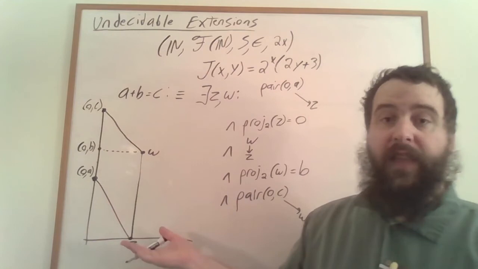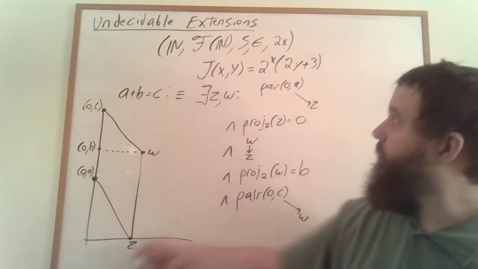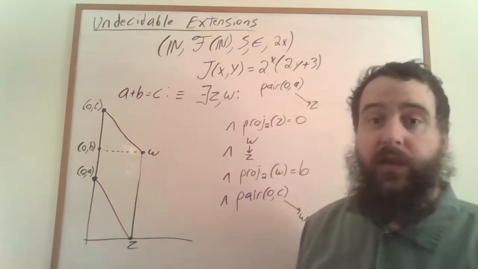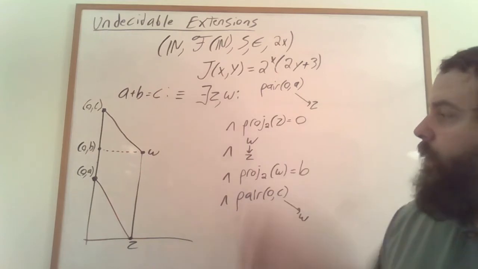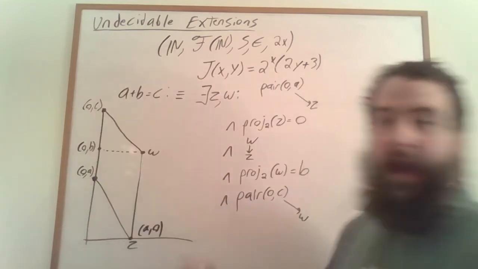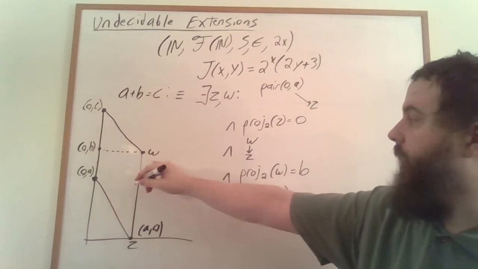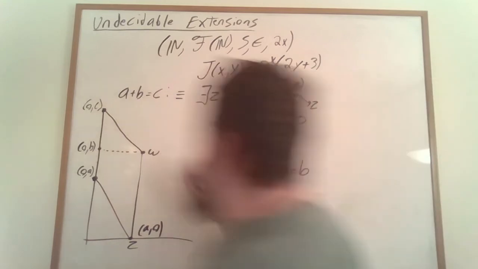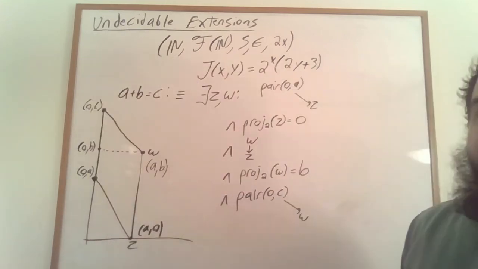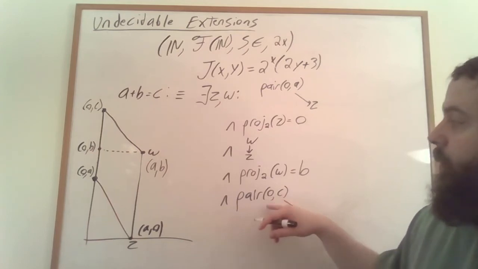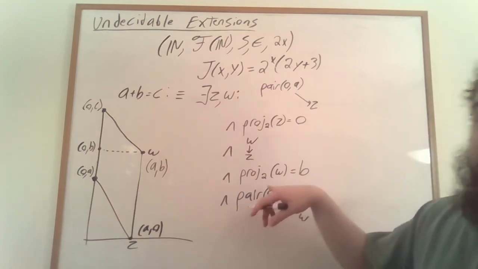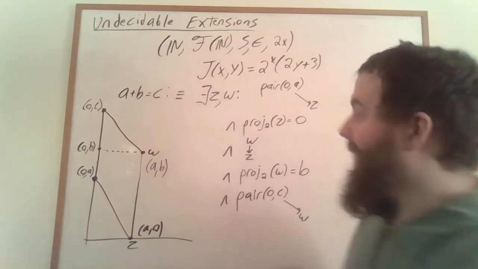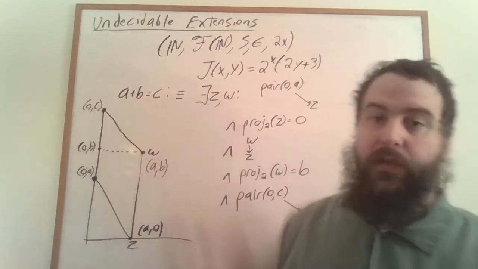What this picture looks like is this. The coordinates of z being diagonally below the point 0A at exactly a 45-degree angle and having y-coordinate 0 have to be A0. The coordinates of w being directly above z and having a y-coordinate of B necessarily have to be AB. And finally, in order for the point 0C to be diagonally above w at exactly a 45-degree angle, it has to be the case that C is equal to A plus B.